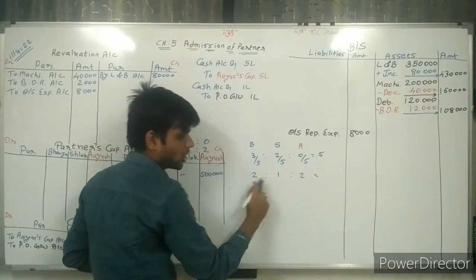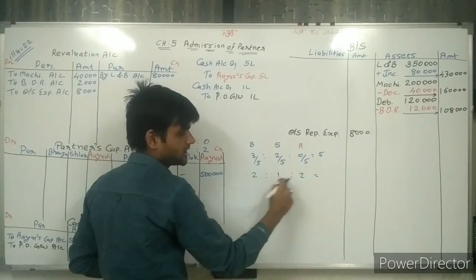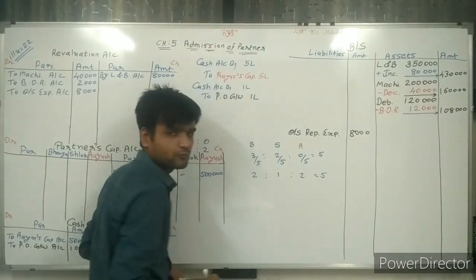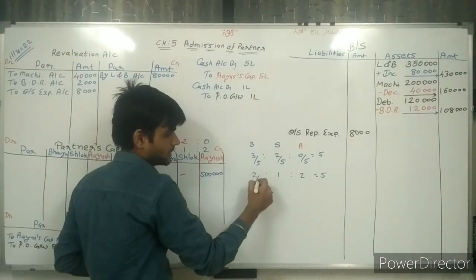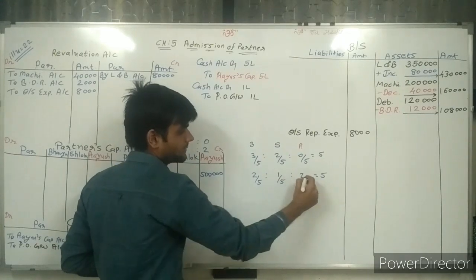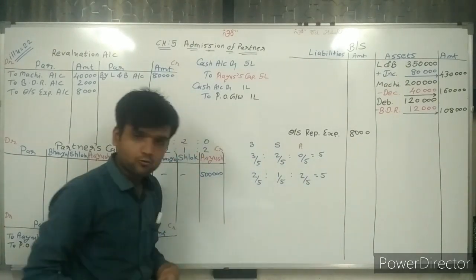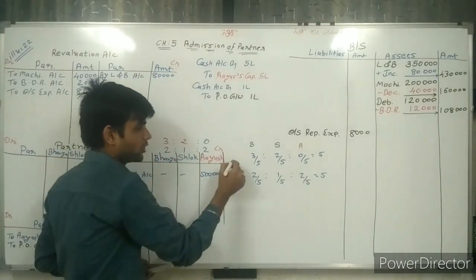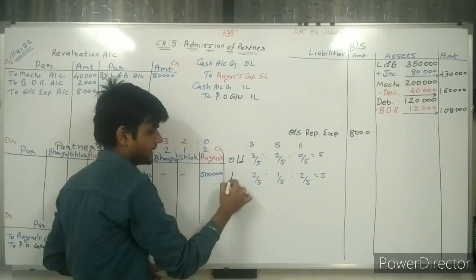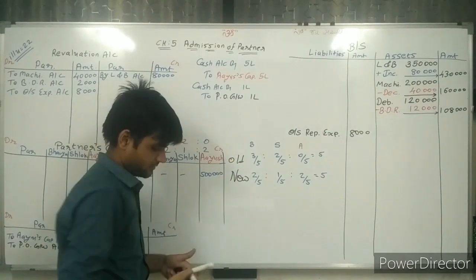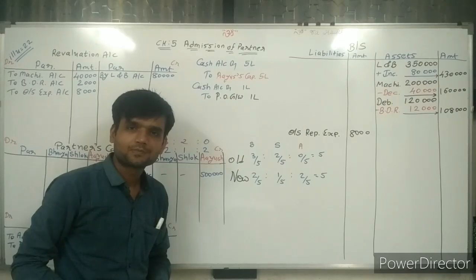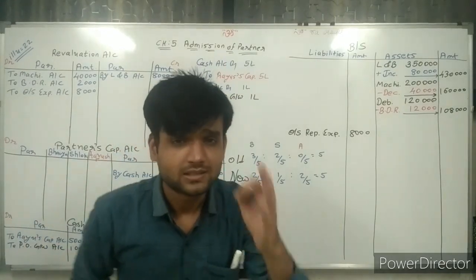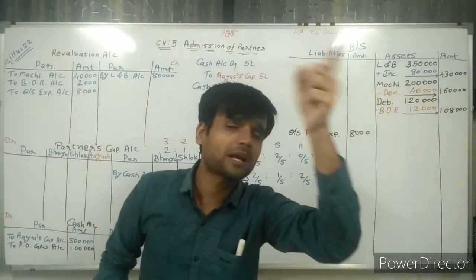2:1:2. Make the total of this: 2 plus 1 is 3, 3 plus 2 is 5. So again 5. Divide by 5, divide by 5, divide by 5. So this is my old ratio, and this is my new ratio. What do we need? Sacrifice. Sacrifice means old minus new.